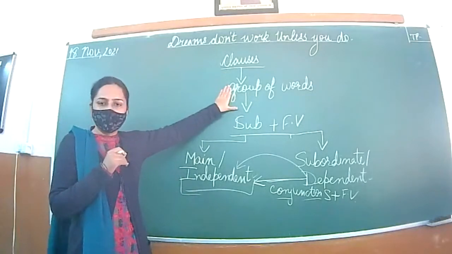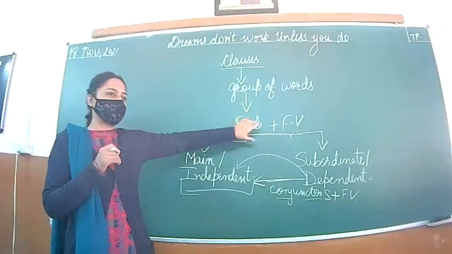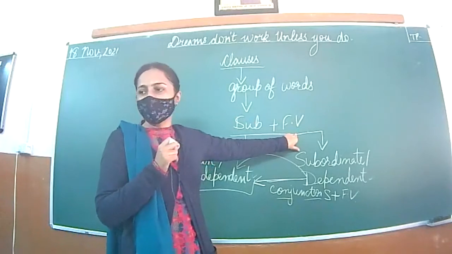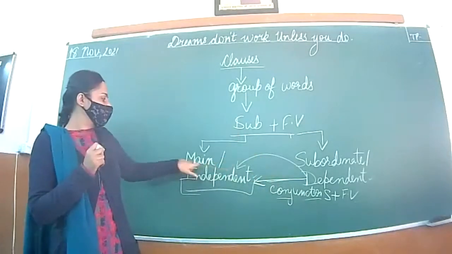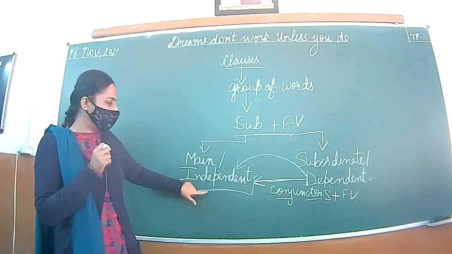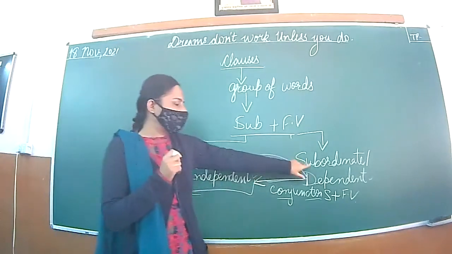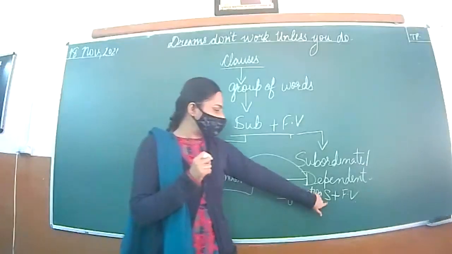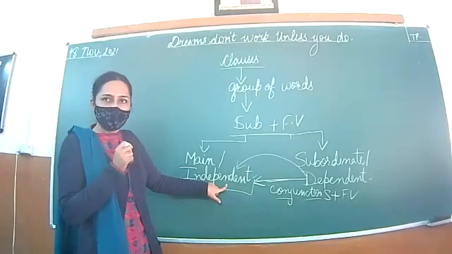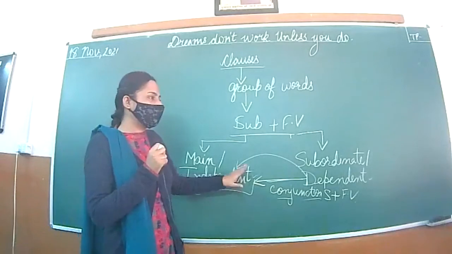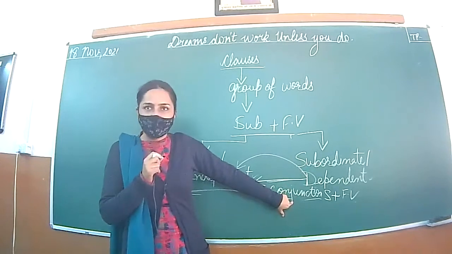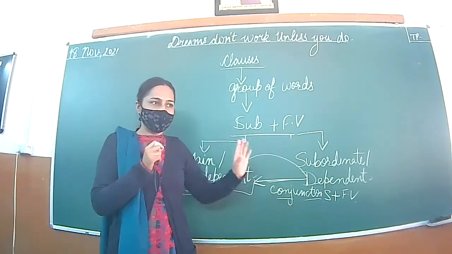Clauses are a group of words that contain a subject and a finite verb. If you remove the finite verb, it means that is just a phrase. Then main clause and subordinate clause. Main clause is independent in nature. It will have a subject and a finite verb. Same way, subordinate clause has a subject and finite verb, but it is dependent on the independent clause to complete its meaning. These two clauses are joined using subordinating conjunctions. Okay, done? Is it clear?